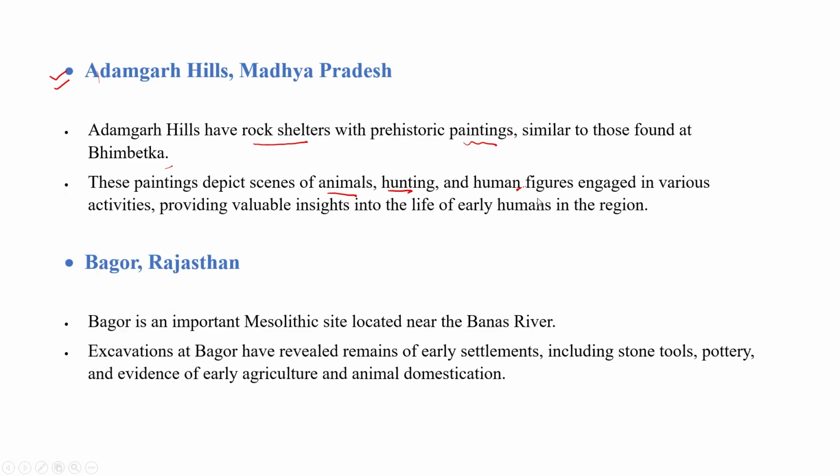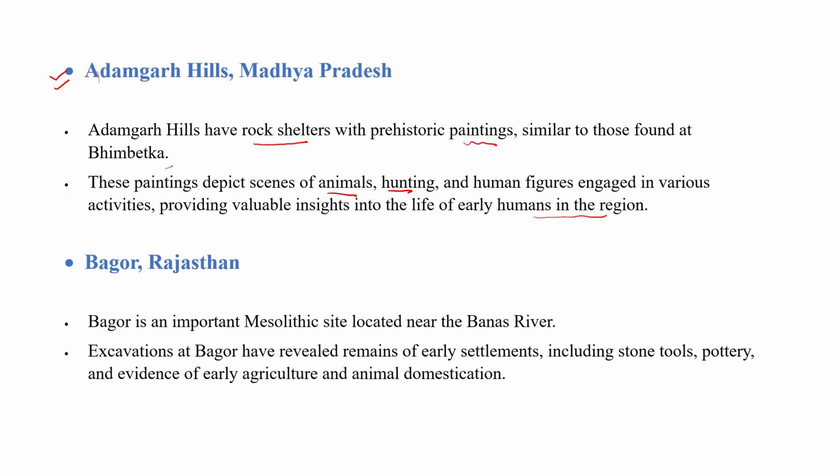Also, some human figures are engaged in various activities, providing valuable insights into the life of early humans in the region. So Adamgarh is also a Paleolithic site, a prehistoric site in India, located in Madhya Pradesh only.